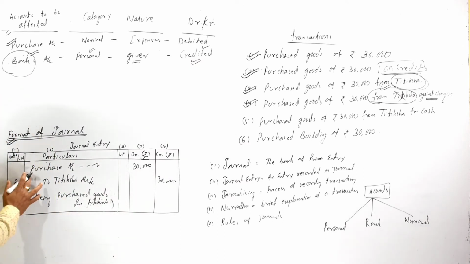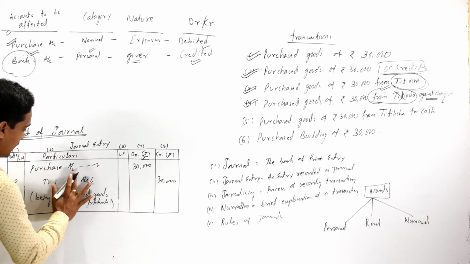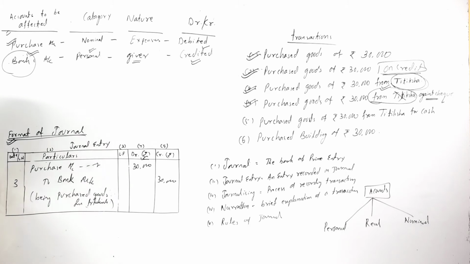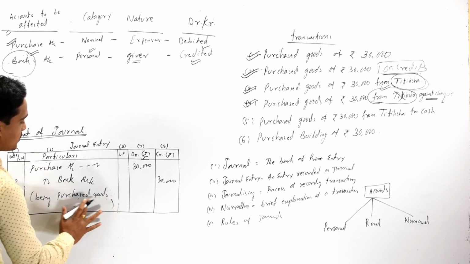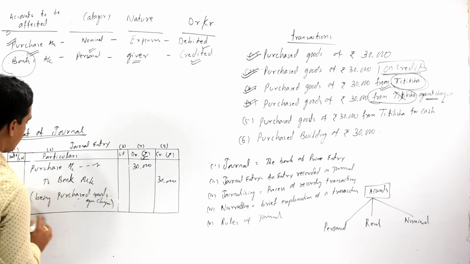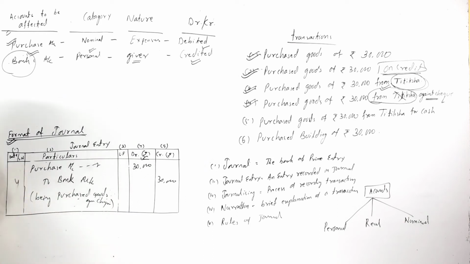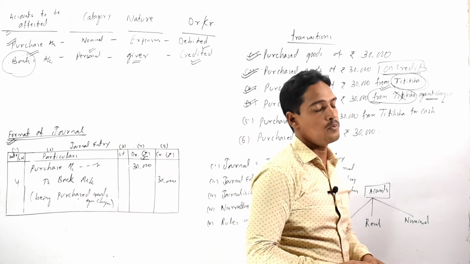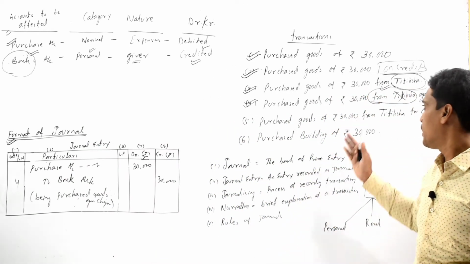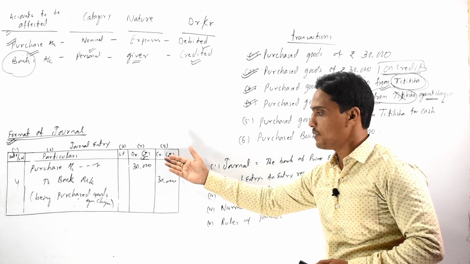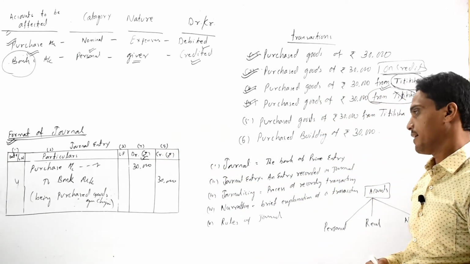So our journal entry should be purchase account debit to bank account of rupees 30,000, and our narration should be being purchased goods against check, and the serial number should be 4. So the journal entry of purchased goods of rupees 30,000 from Titiksha against check is our purchase account debit to bank account.